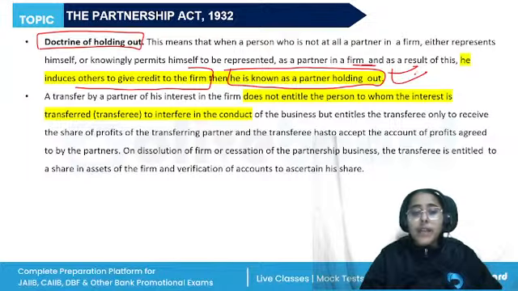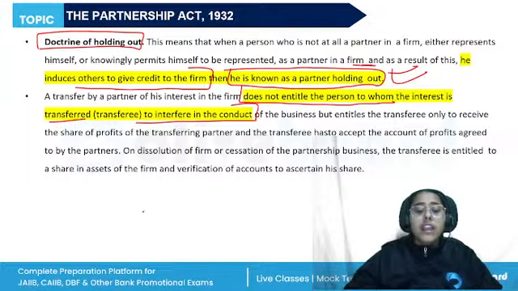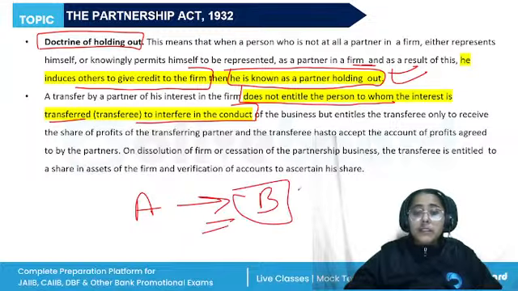A transfer by a partner of his interest in the firm does not entitle the person to whom the interest is transferred to interfere in the conduct of the business. If person A transfers their interest to person B, person B will not be entitled to interfere in the conduct of the business.